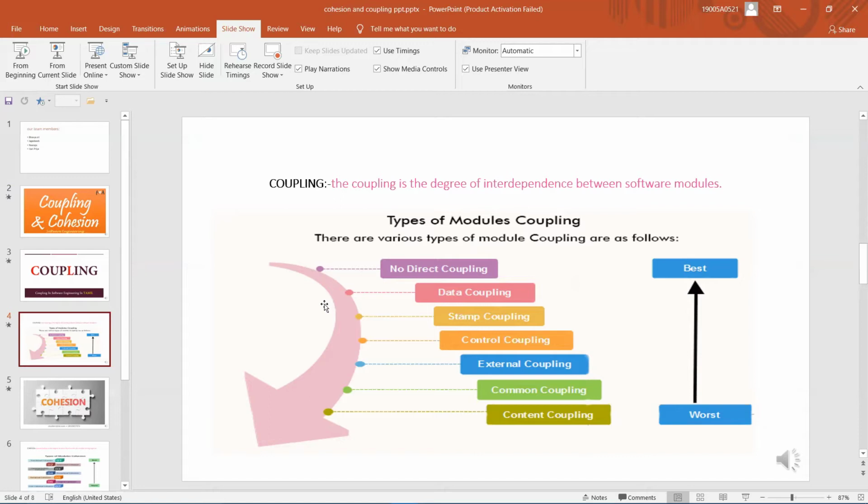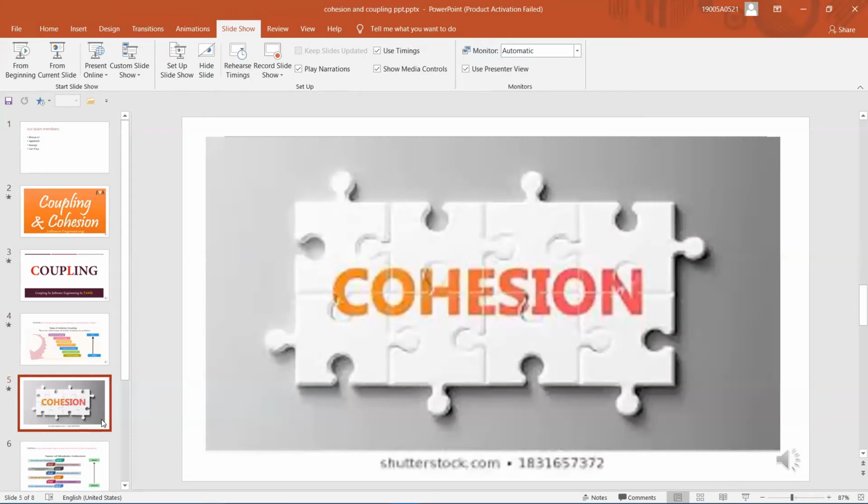External coupling arises when two modules share an externally imposed data format, communication protocol, or device interface. And common coupling: two modules are common coupled if they share information through some global data items, meaning the same data items can be shared. The next and last one is content coupling. Content coupling exists between two modules if they share code. Next, let's move to the next topic, cohesion.